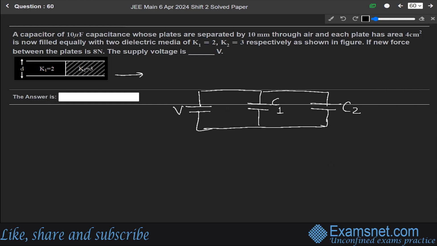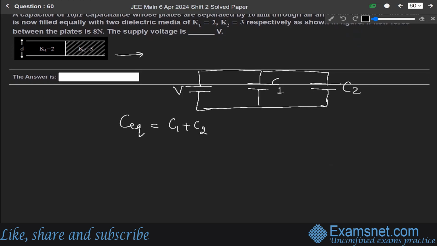We know that if the two capacitors are connected in parallel, the equivalent capacitance is equal to C1 plus C2. Students, always remember there is an inverse relation between the series and parallel combinations of resistance and capacitors.